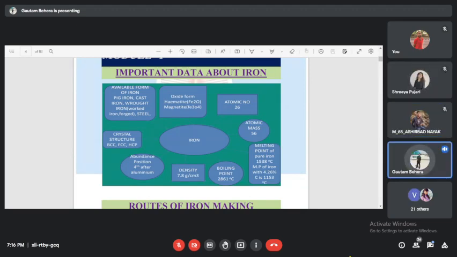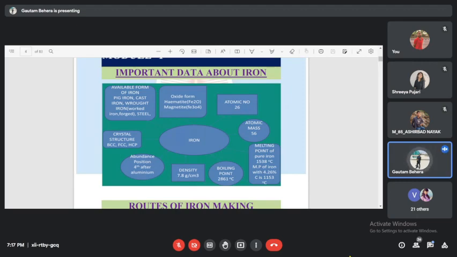Another reason, as you can see in certain texts, is that the partial pressure of oxygen in hematite is higher compared to magnetite. That will also help in the reduction process. If the partial pressure is higher, oxygen can easily come out. I can simply say iron making is nothing but a reduction process. Reduction means removal of oxygen. Iron oxide is an oxide ore, and the non-metallic part is oxygen. We have to remove this oxygen out of the ore, so that is a reduction process.